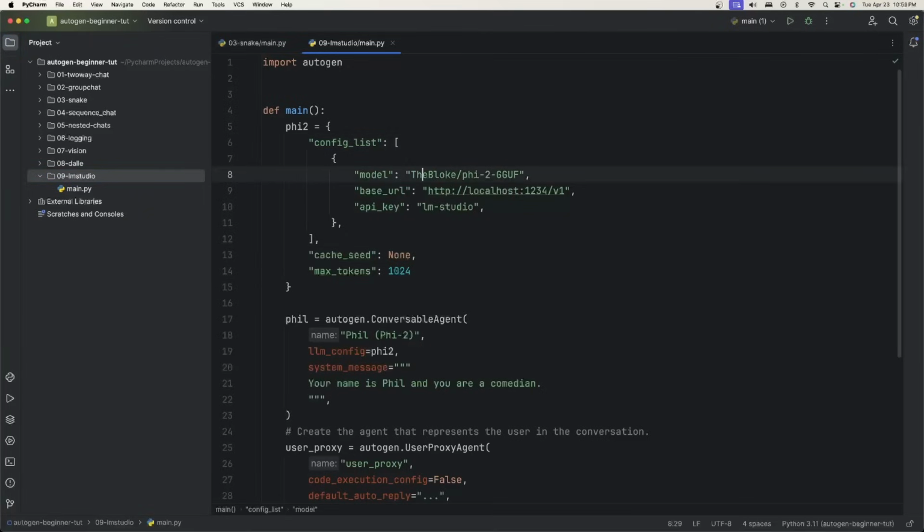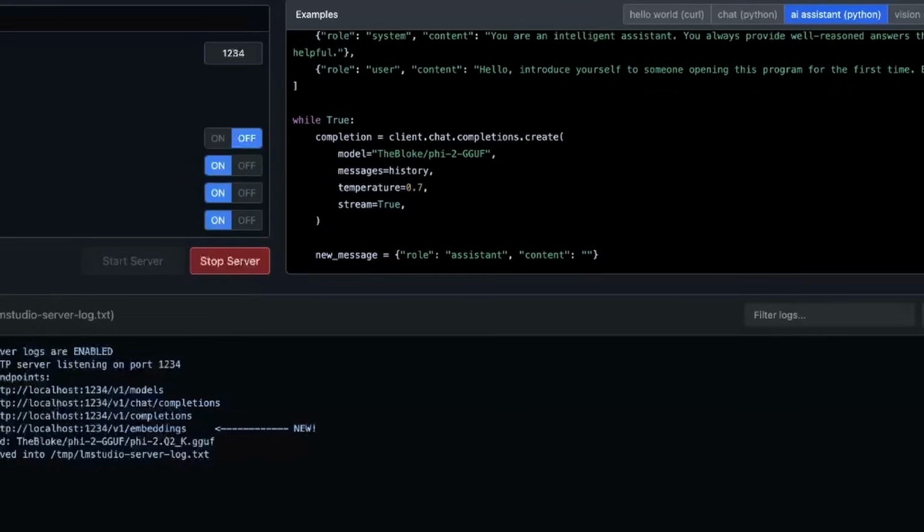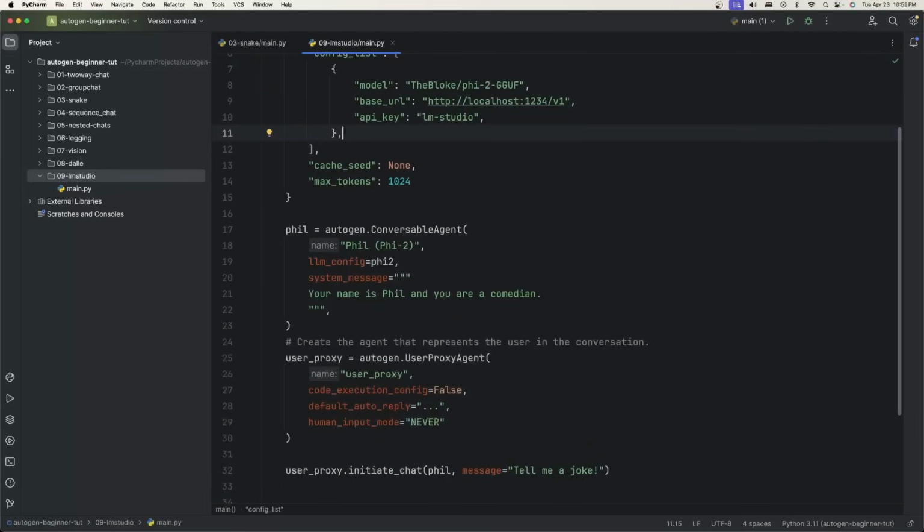So for the config list, this is a little bit different, right? Because we're not using OpenAI's API key for the first time. For API key, we're just simply putting in lm-studio. For the base URL, we get this from LM Studio. And also for the model name, which you need for this, you also just get that from LM Studio. So if we go back to LM Studio here, like I already mentioned, this is where you get the localhost URL. And then if you scroll down just a little bit, you can get the model name here and just copy and paste that.